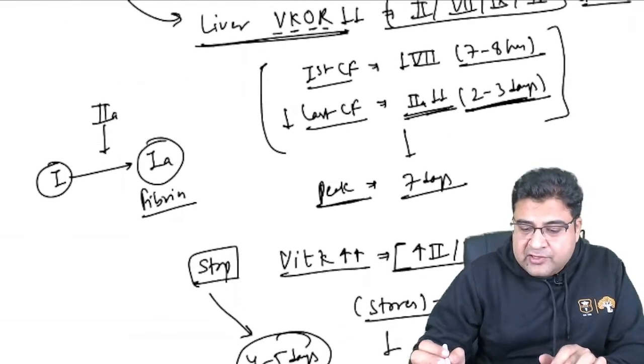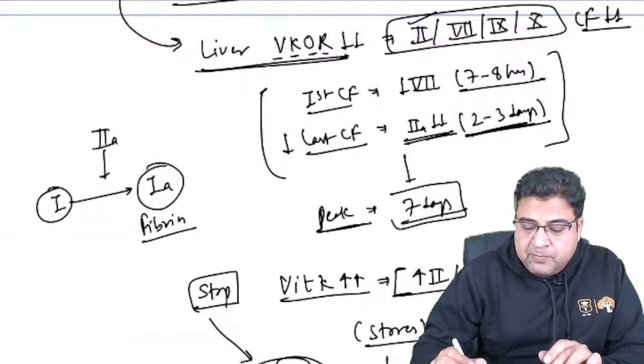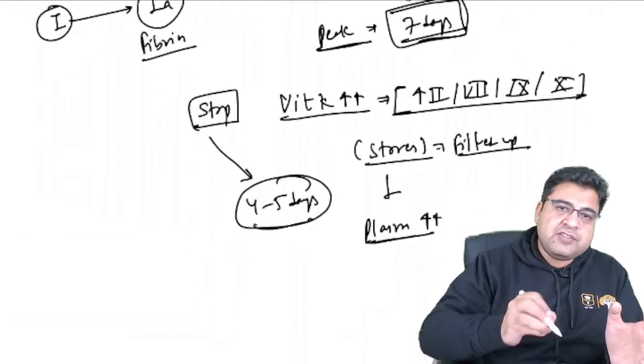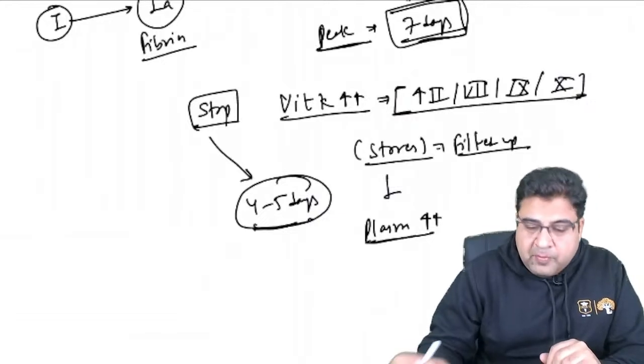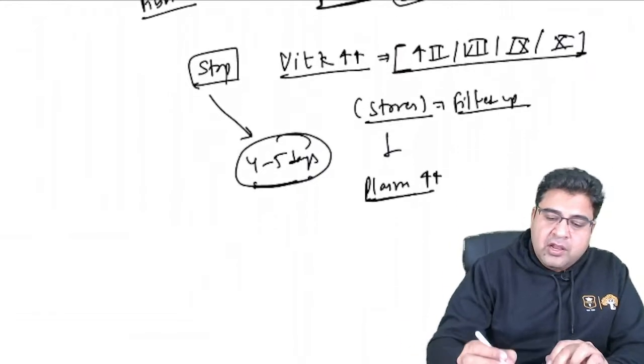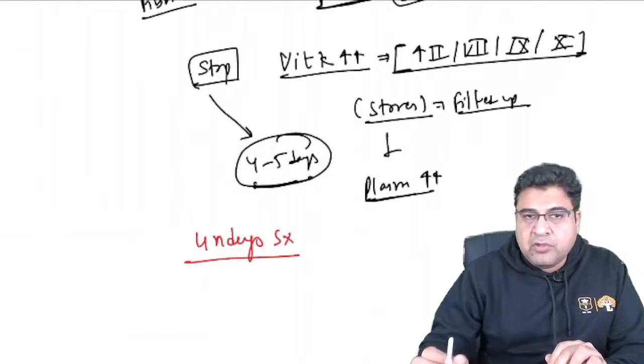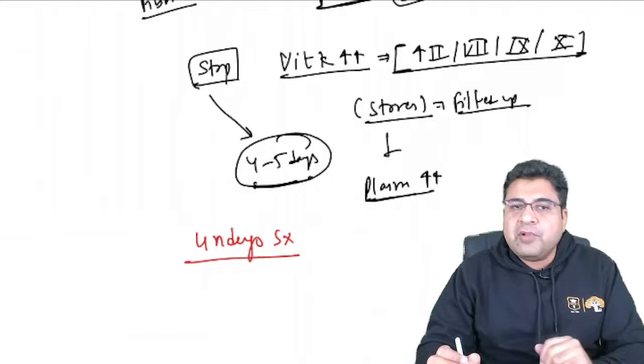So warfarin has a slow onset that takes peak effect only after 7 days, and warfarin also has a slow offset that takes 4 to 5 days. So if a patient on warfarin therapy has to undergo surgery, because the clotting cannot take place, there is a risk of bleeding during surgery.